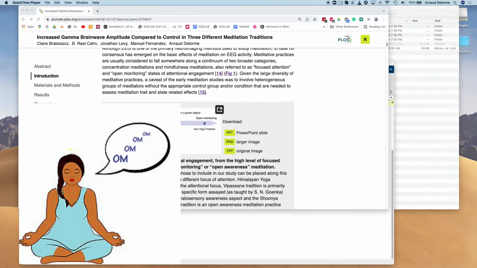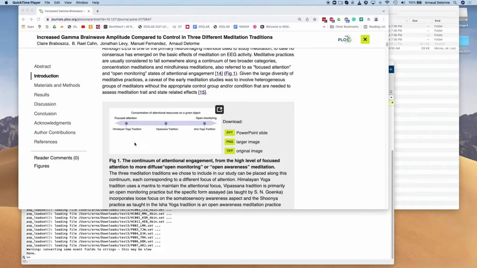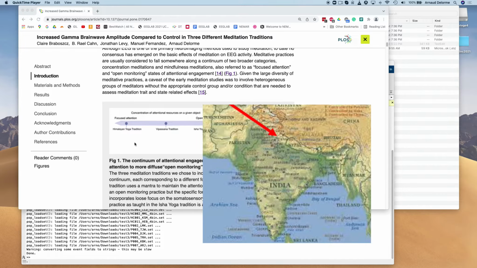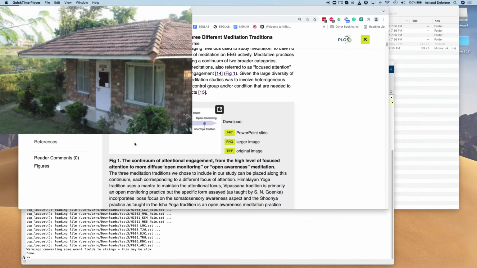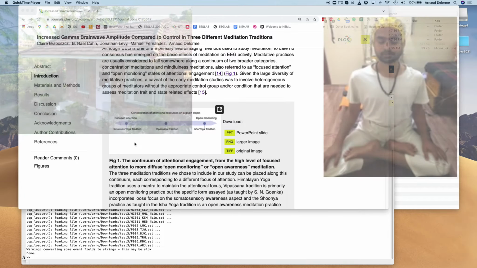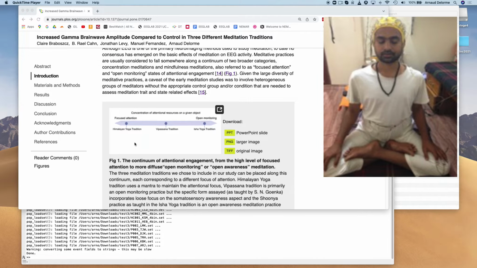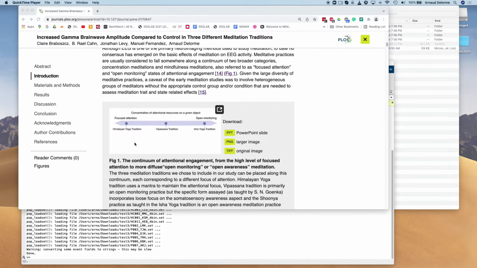Then we also have the Himalayan tradition, which is a mantra-based tradition, which means the meditators repeat the same sentence. And then we have controls, and we also have a couple of transcendental meditation folks. The data was acquired in India over the course of 2 years. There is a total of 98 subjects. There's a bit more, but some we won't be able to include.